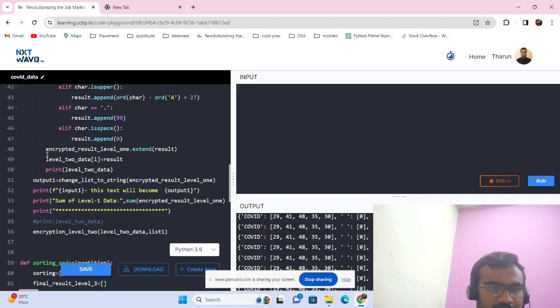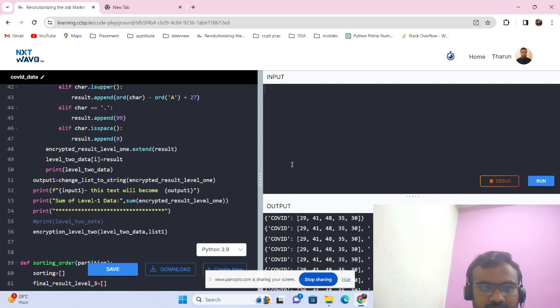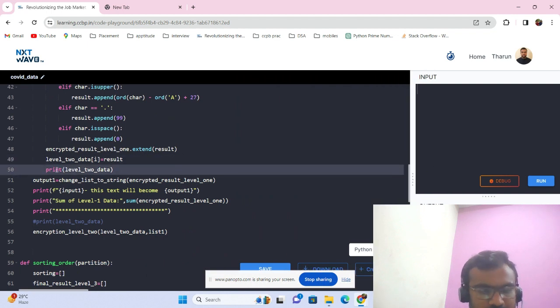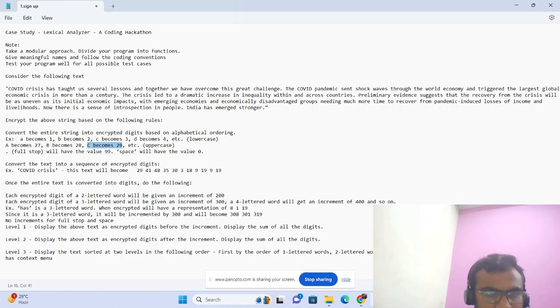In this way, up to here, the level 1 encryption has been done, and the encryption will be printed. Here the encryption is in digits, but in the given output, the encryption is given as a string because no spaces have been declared as that.